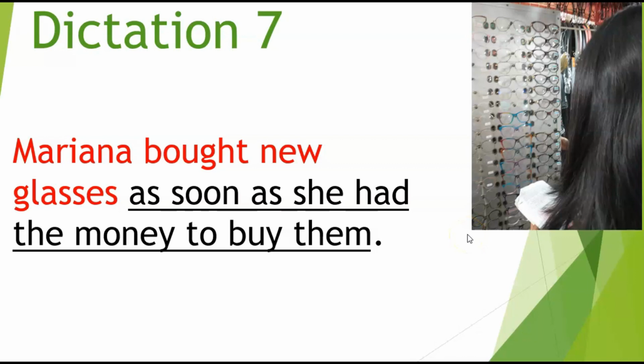Now let's take a quick look at some of the conjunctions that we looked at in this video today.